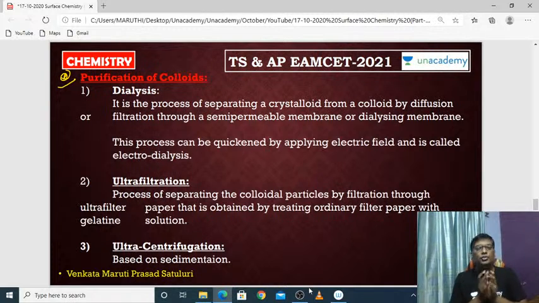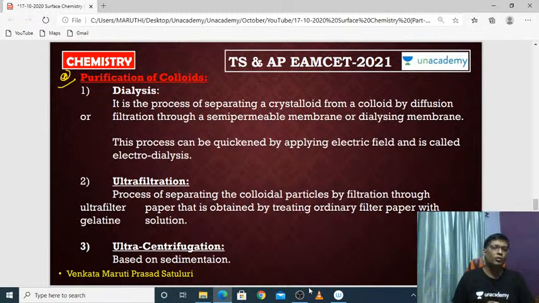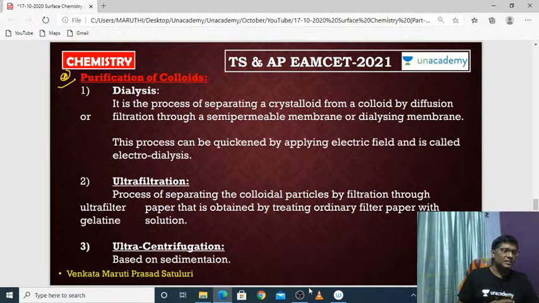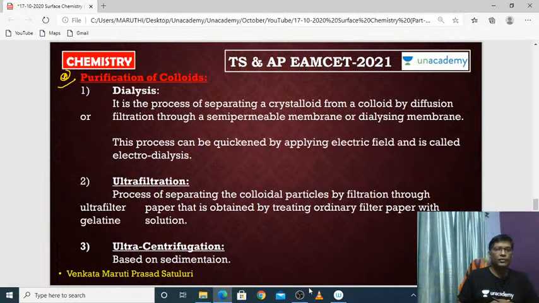Coming to the next one. Once you prepare a colloid, it is not a pure one. You have to purify the colloids. These colloids may have some impurities, and you have to remove them. Now we have to discuss the purification methods. What are the purification methods we have for colloids?